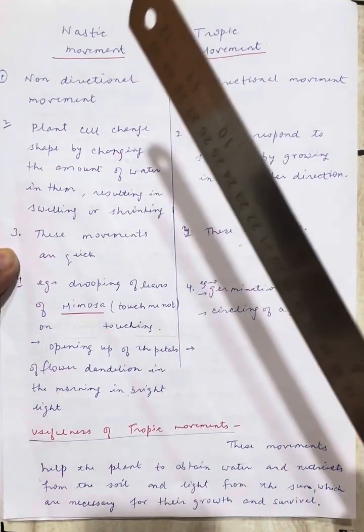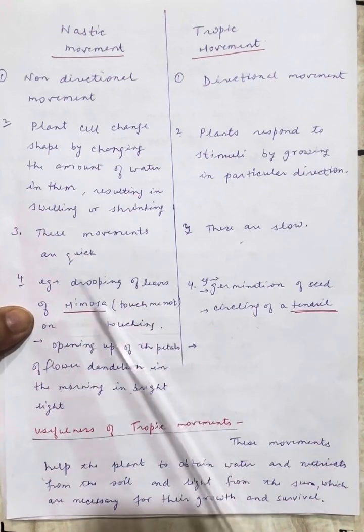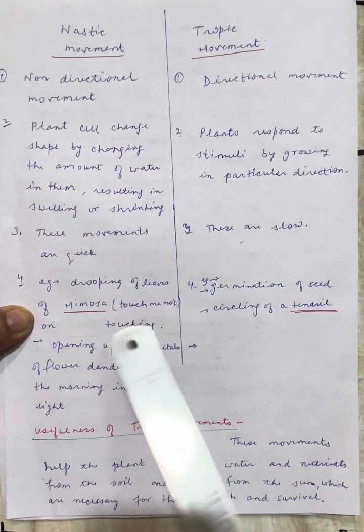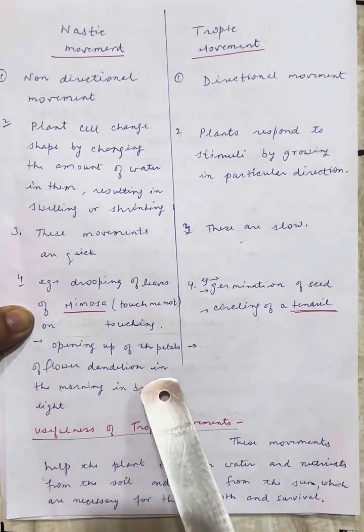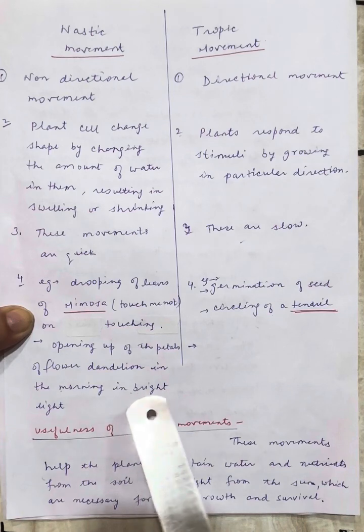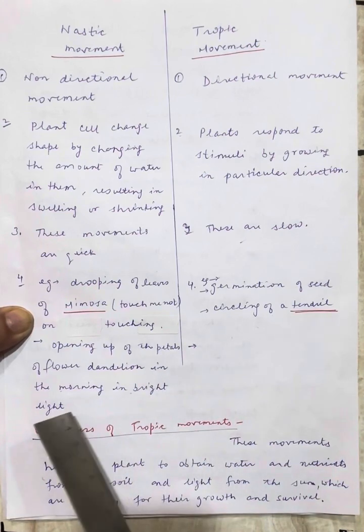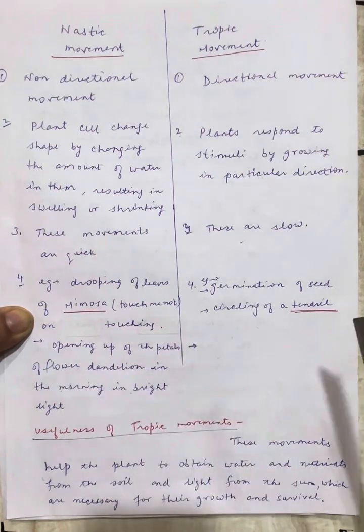And examples of nastic movements are drooping of leaves of mimosa or touch me not, that is the mimosa family, on touching, and opening of the petals of the dandelion flower in the morning in bright light. Okay, when the dandelion flower feels the morning sun, its petals open up.